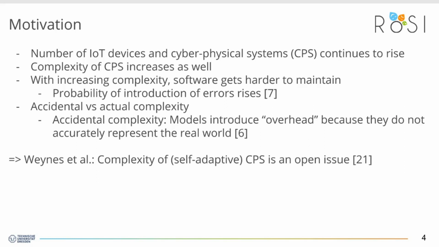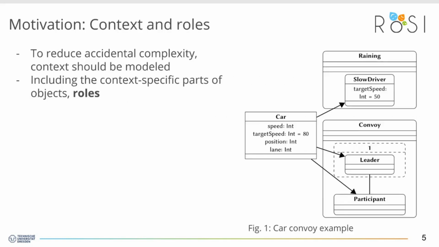In the survey on development challenges of self-adaptive systems, Weyns et al. also identified the management of complexity in cyber-physical systems as an open issue. So, like I said, accidental complexity is introduced when system models do not accurately represent the real world. One central aspect that is often not modeled is context.